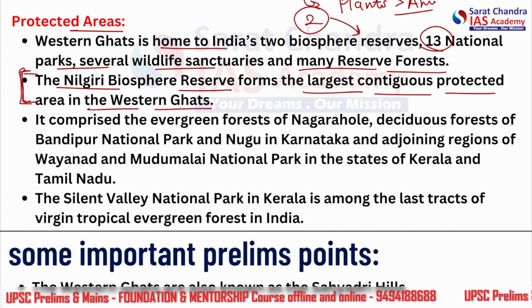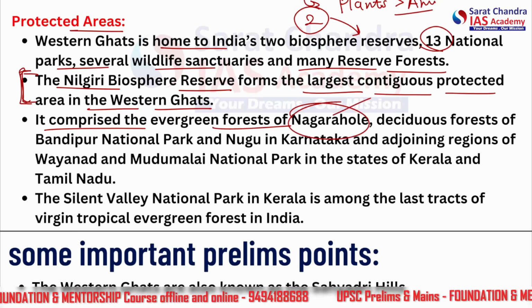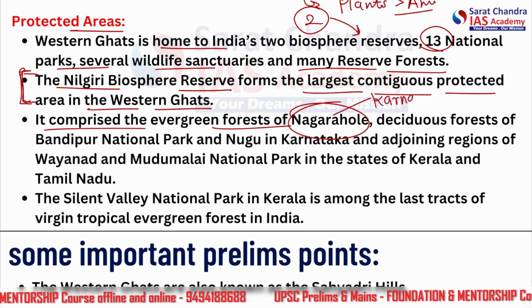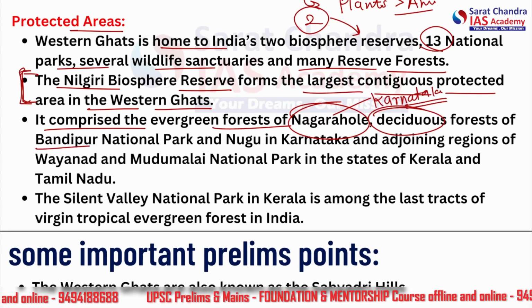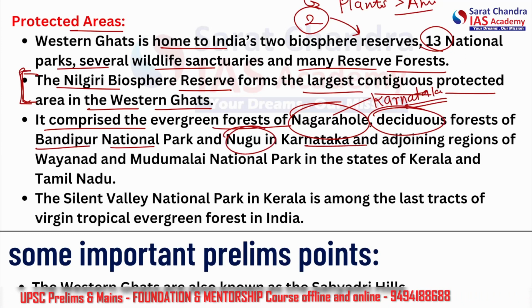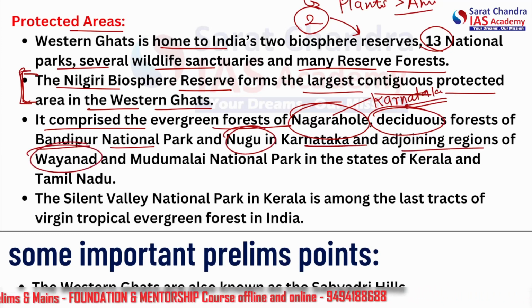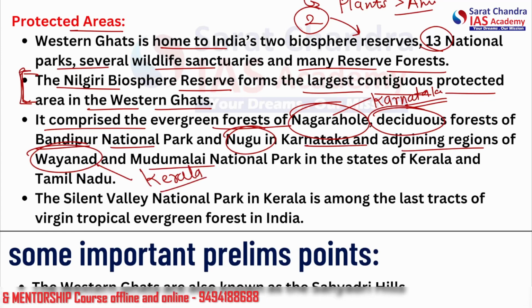Alright, please take care. It comprises the evergreen forest of Nagarhole. Nagarhole is in Karnataka. Deciduous forests of Bandipur National Park. This is also in Karnataka again. And Nugu in Karnataka, and adjoining regions of Wayanad. This is in Kerala. And Mudumalai National Park in the states of Kerala and Tamil Nadu.